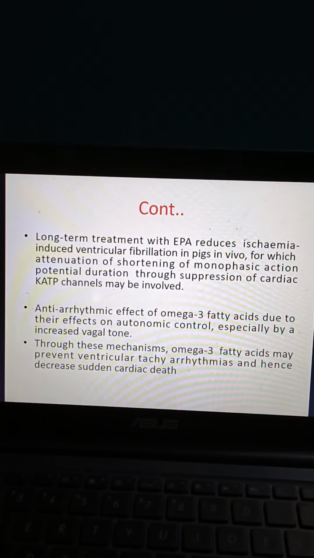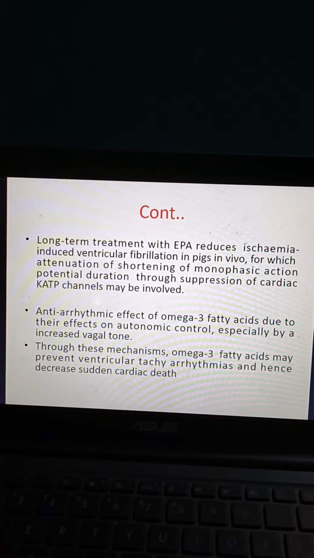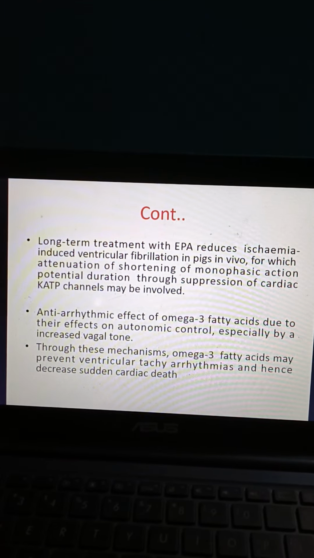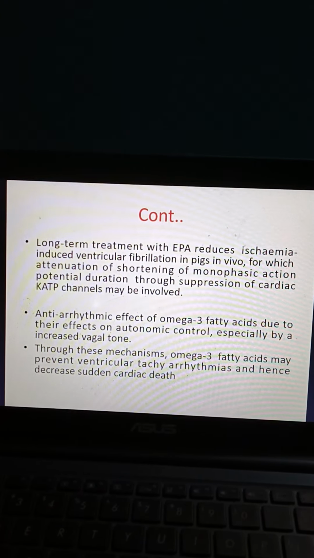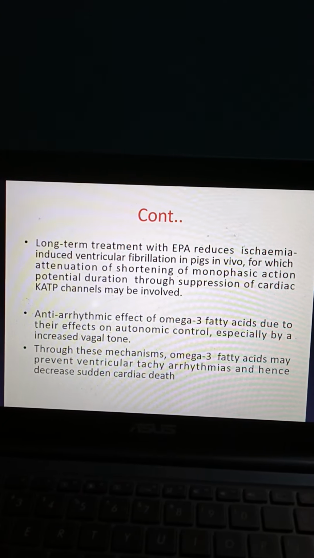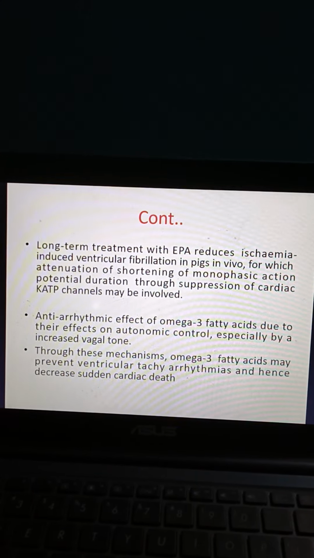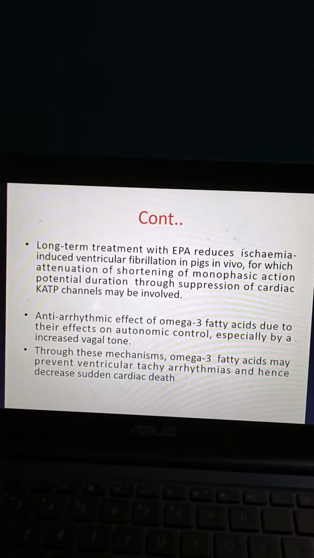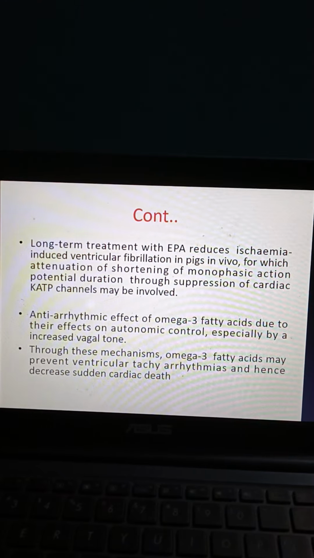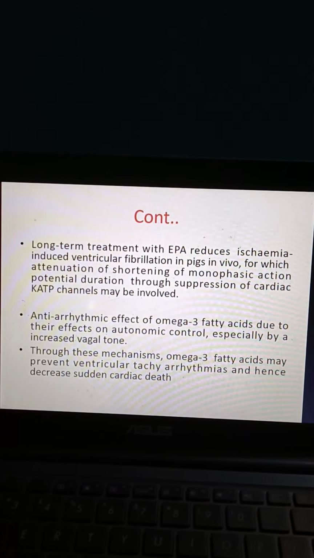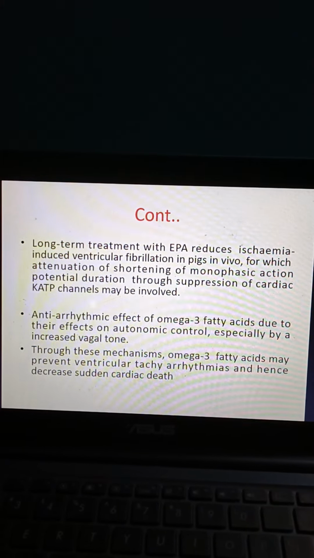Then long-term treatment with EPA, eicosapentaenoic acid, reduces ischemia-induced ventricular fibrillation in pigs in vivo, for which attenuation of shortening of monophasic action potential duration through suppression of cardiac KATP channels may be involved. The antiarrhythmic effect of omega-3 fatty acids is also due to their effects on autonomic control, especially by increased vagal tone. Through these mechanisms, omega-3 fatty acids may prevent ventricular tachyarrhythmias and hence decrease sudden cardiac death.